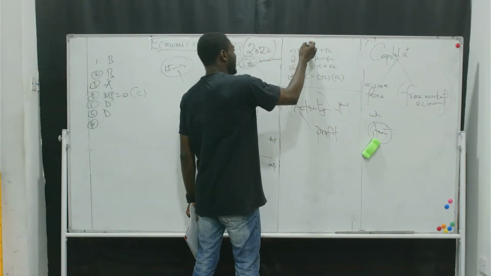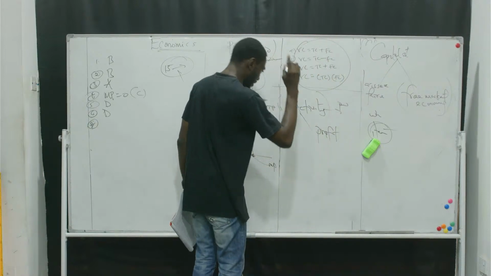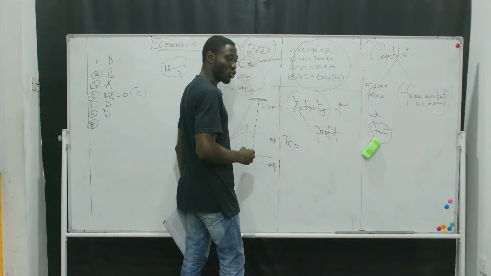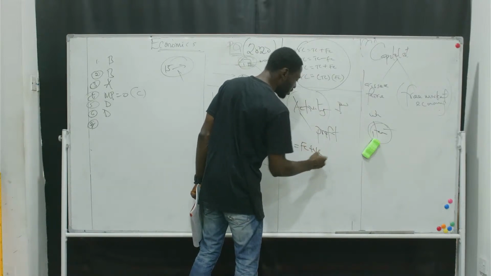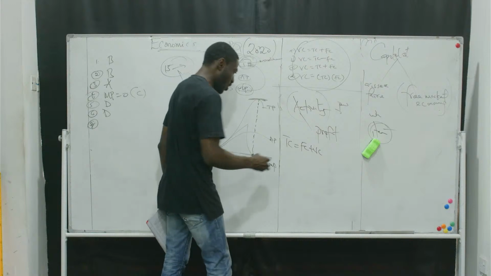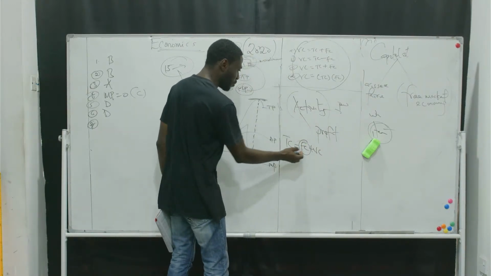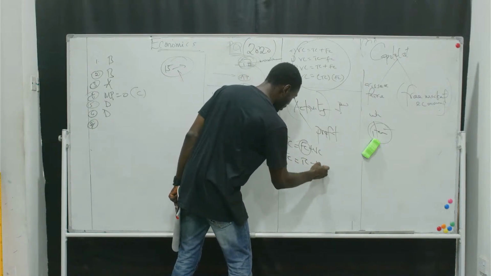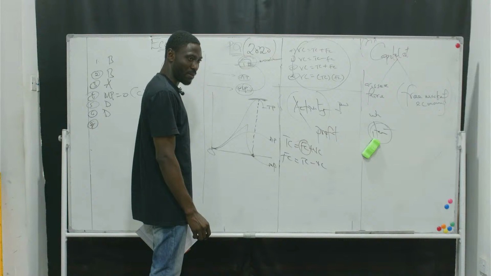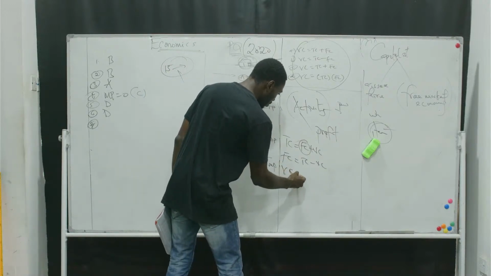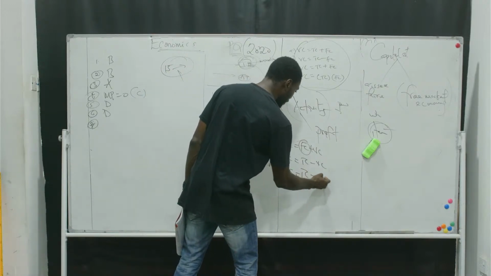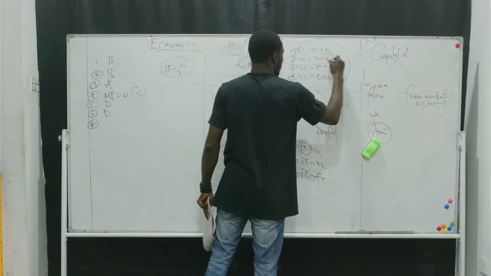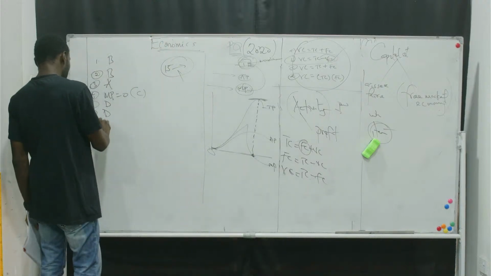Now, before I can get the meaning of this, I need to understand that there's something we call total cost. And total cost is the summation of fixed cost plus variable cost. So if I want to get fixed cost from here, I will just make fixed cost the subject of the formula. Therefore, fixed cost will be equal to TC minus VC. If I want to get VC, VC will be TC minus FC. So I think my option is B. That's the answer, B.